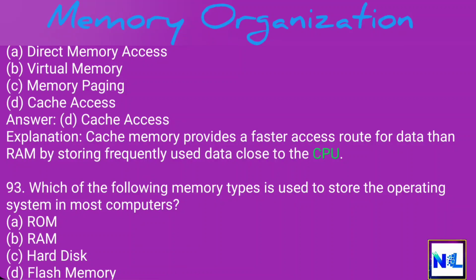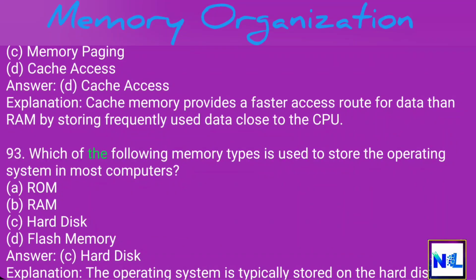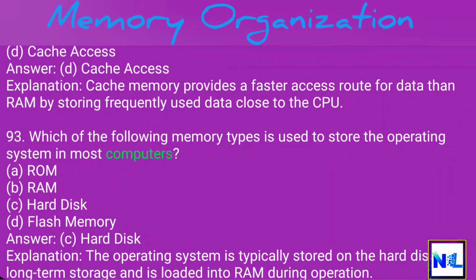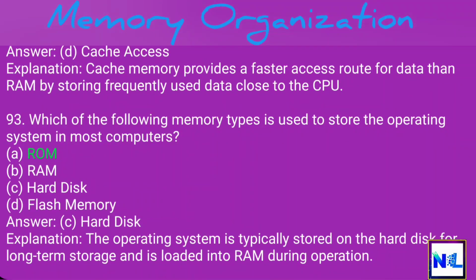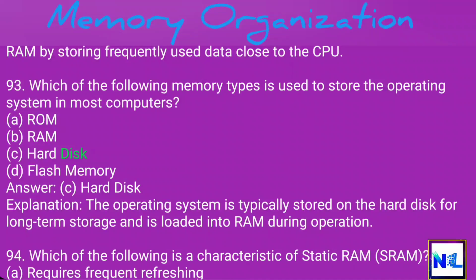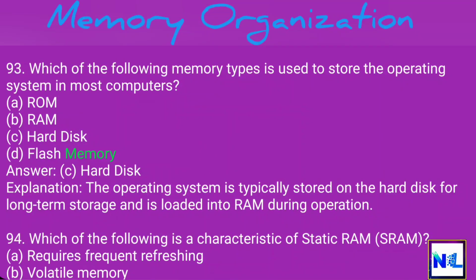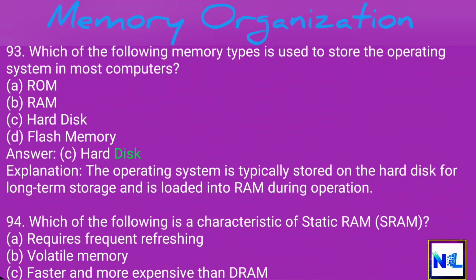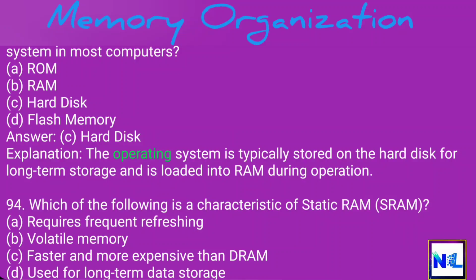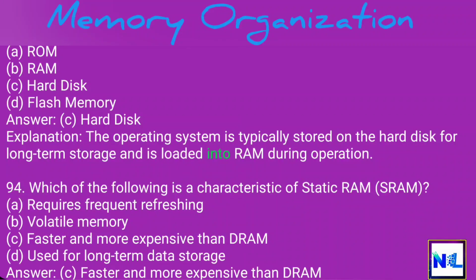93. Which of the following memory types is used to store the operating system in most computers? A. ROM. B. RAM. C. Hard disk. D. Flash memory. Answer. C. Hard disk. Explanation. The operating system is typically stored on the hard disk for long-term storage and is loaded into RAM during operation.